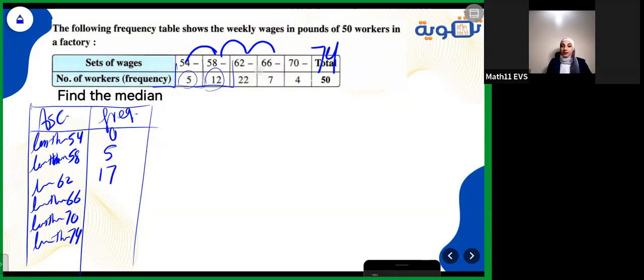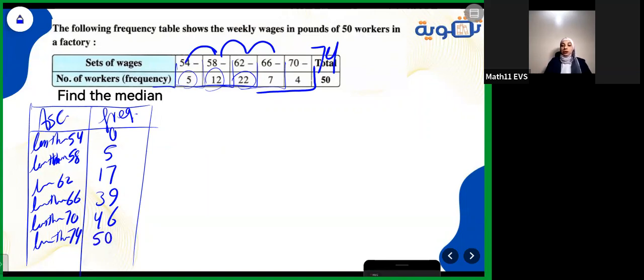Less than 66, I add 22 plus 12 plus 5, which will be 39. Less than 70, just adding all these numbers together, it will be 46. And then less than 74, taking everything, which will be 50. It will be the total.